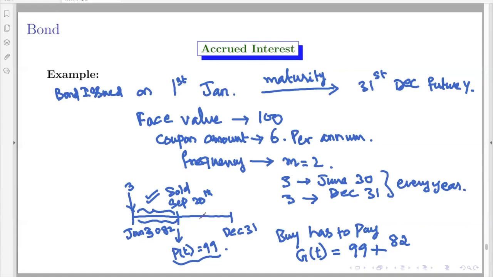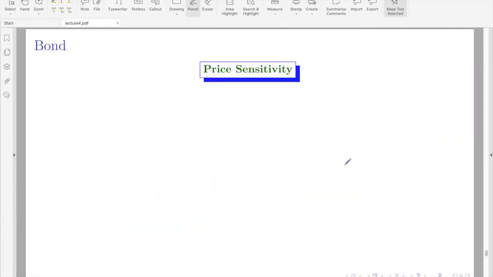There are 82 days in this period, and the whole period of the coupon payment is, in my calculation, 184 days. Therefore, it is 82 over 184 times 3. That is, each coupon payment is 3 rupees, right? So that happens to be approximately 100 rupees 35 paise. Okay, so that is the gross amount that the buyer will pay to the seller in order to get the bond in their name. The next topic is price sensitivity.